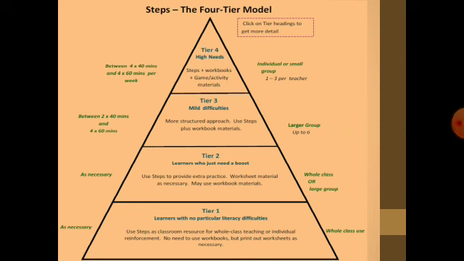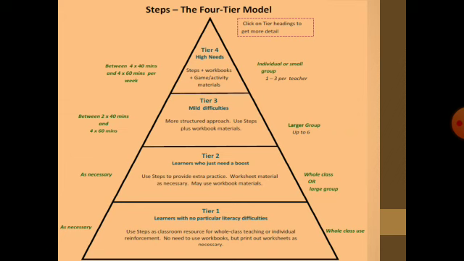After that, we can see there's a 4-tier model. It is explaining about different kinds of learners. Tier 1 explains that the learners with no literacy difficulties are easy to go with. They do not need any particular workbooks, printouts, or worksheets to understand the concept.